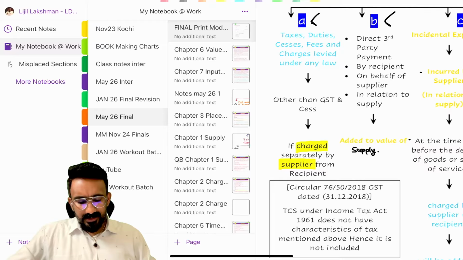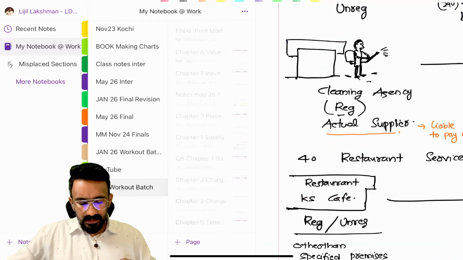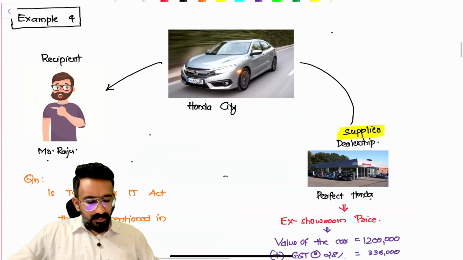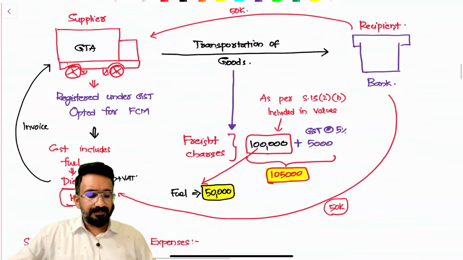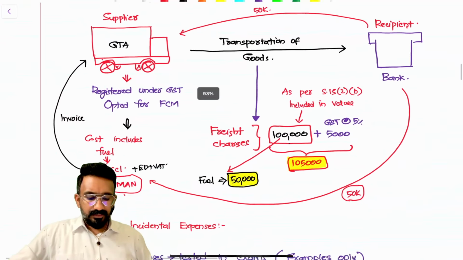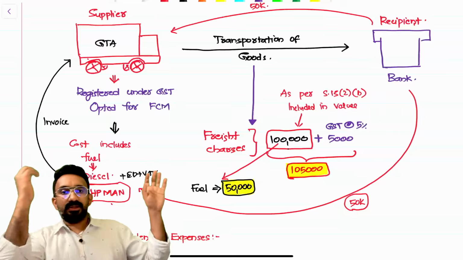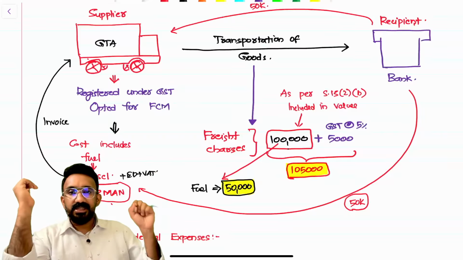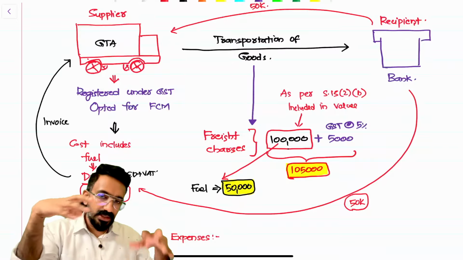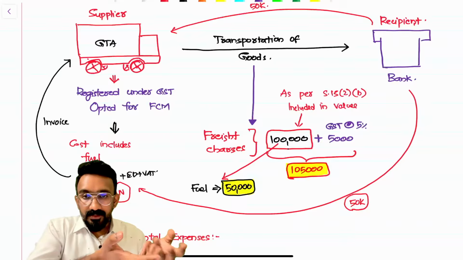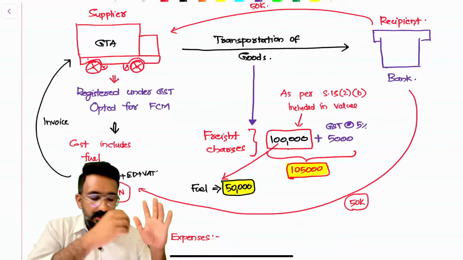It is a tax planning method that people would primarily use, which can be managed like this. Say a bank wants to, okay, look at this example. It's a good example to look at. A bank wants to get transportation services from a GTA. Let's assume the GTA is under FCM. GTA can opt for FCM. Let's assume the GTA has opted for FCM at 5%.